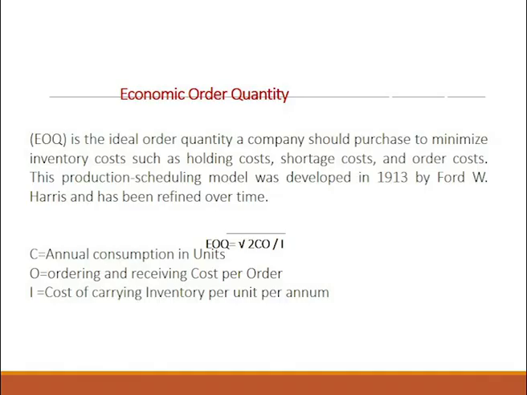Actually, the concept of economic order quantity was developed in 1913 by Ford W. Harris, who refined it over a period of time. Today, economic order quantity is computed as a function of annual consumption, ordering cost, and cost of carrying that inventory in the organization. The formula is EOQ = √(2CO/I), where 2 is a constant, C is annual consumption, O is ordering cost, and I is carrying cost. So, √(2CO/I) will determine your economic order quantity.